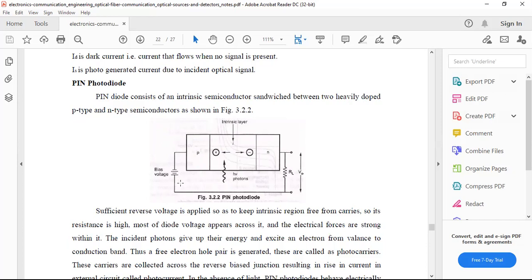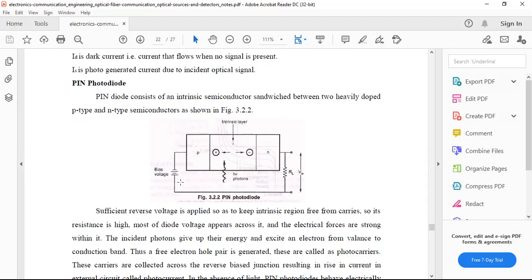In a p-n diode, whether in forward bias or reverse bias, majority carriers and minority carriers are compared with each other. But the pin diode consists of an intrinsic semiconductor sandwiched between heavily doped p-type and n-type semiconductors. Sufficient reverse voltage is applied to keep the intrinsic region free from carriers, and its resistance is very high.